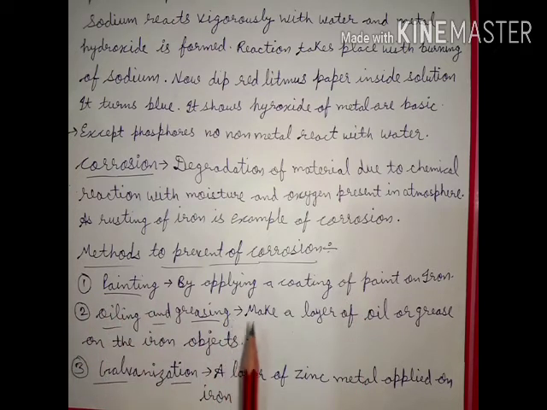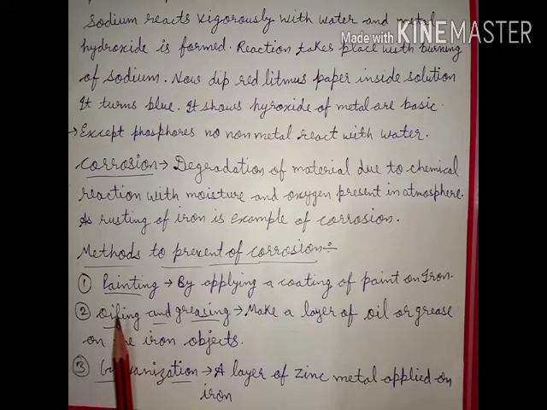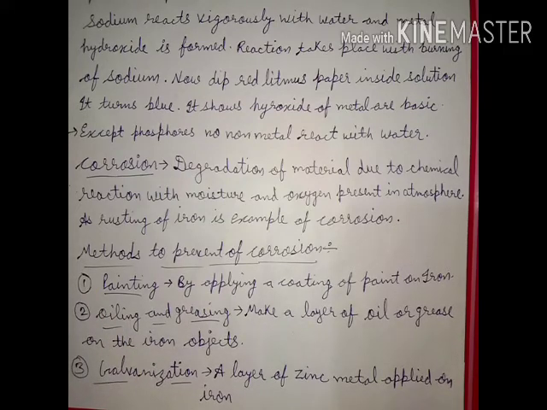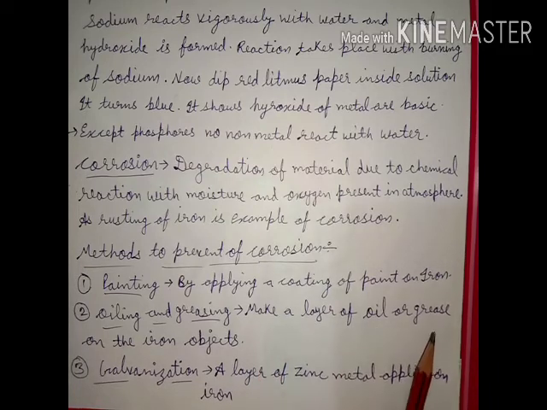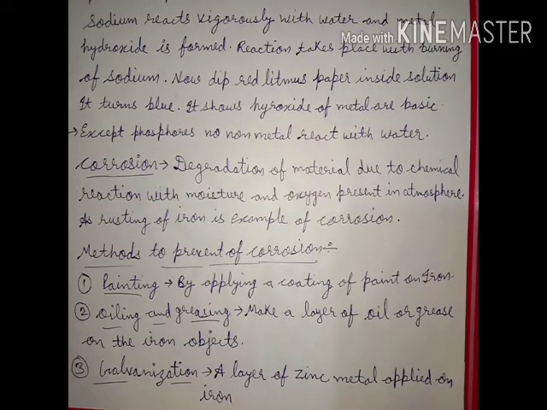Now the methods to prevent corrosion. If our metals degrade, it will not be good for us because there will be a loss of too much metal. So we have some methods to prevent corrosion. The first one is painting. By applying a coating of paint on iron, we protect iron from corrosion. The second method is oiling and greasing. Make a layer of oil or grease on iron objects or any metal to prevent corrosion.